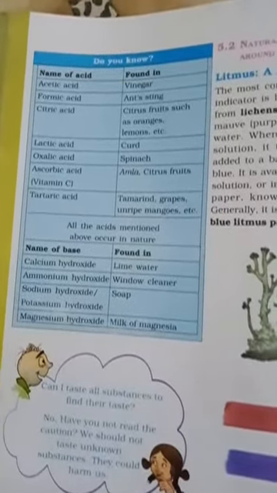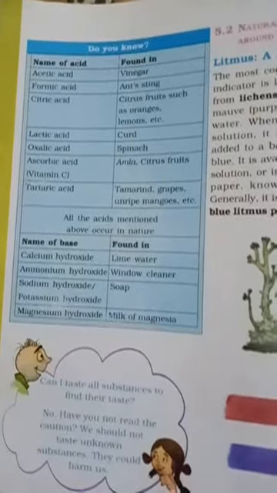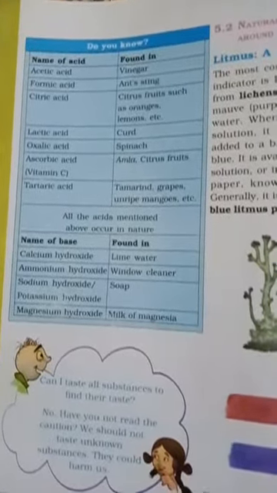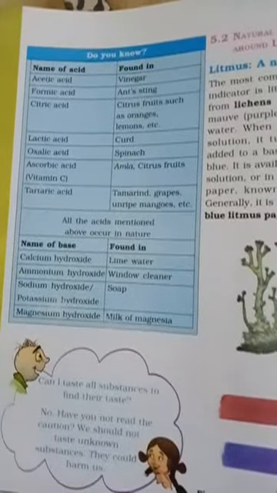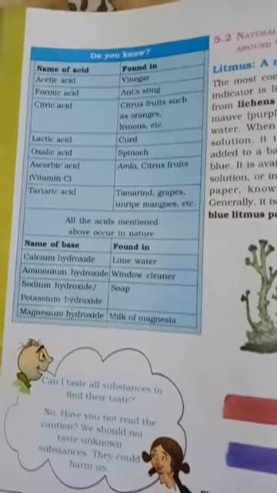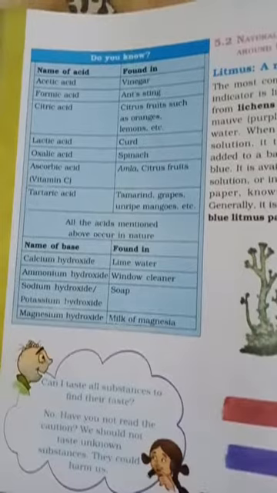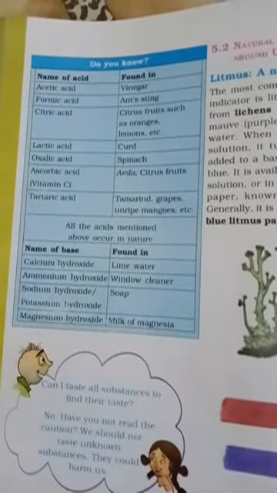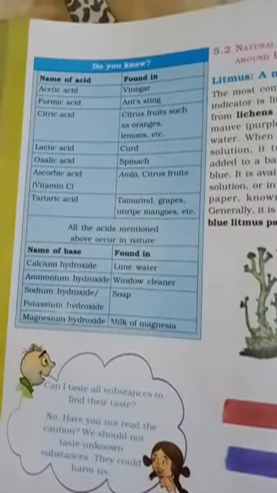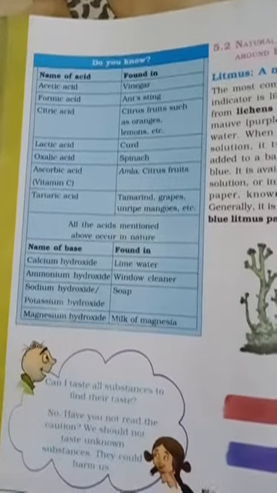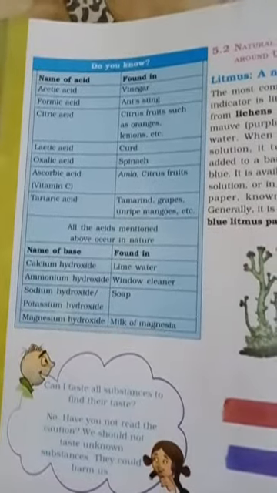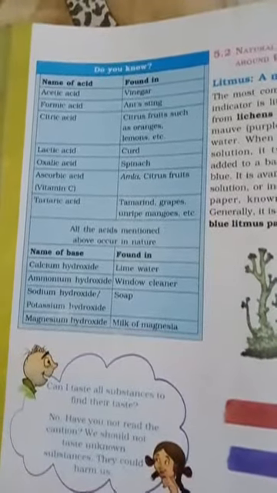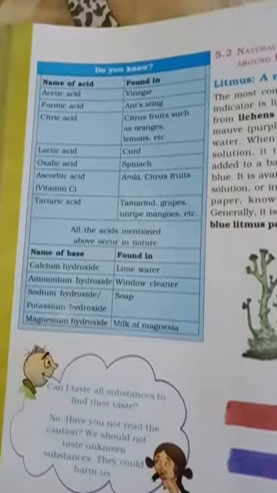Next one is very important, that is citric acid. Most of the citrus fruits such as oranges and lemon contain citric acid. And next one is lactic acid. Dear students, you will be having curd along with your daily food, right? That curd contains lactic acid. Next one is oxalic acid, which is present in spinach, one of the leafy vegetables.